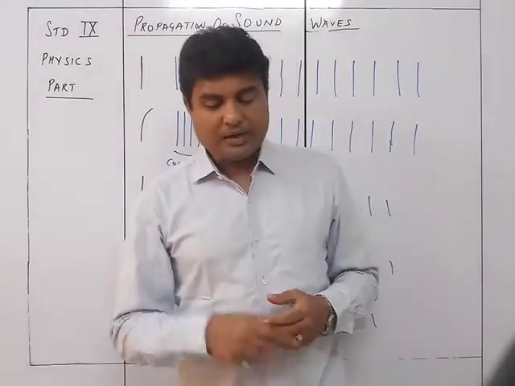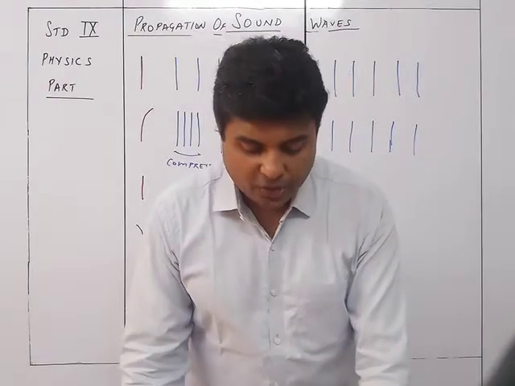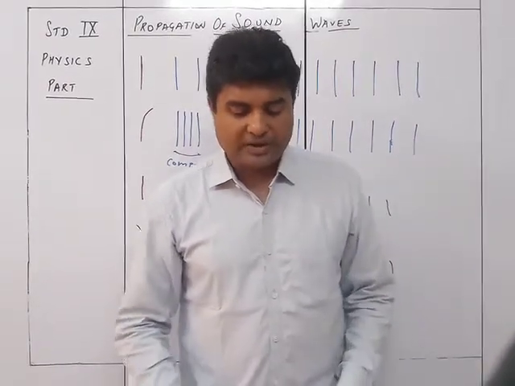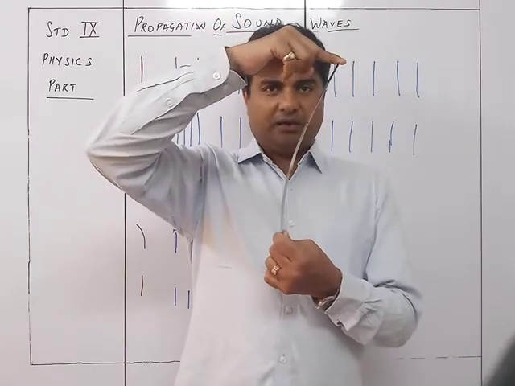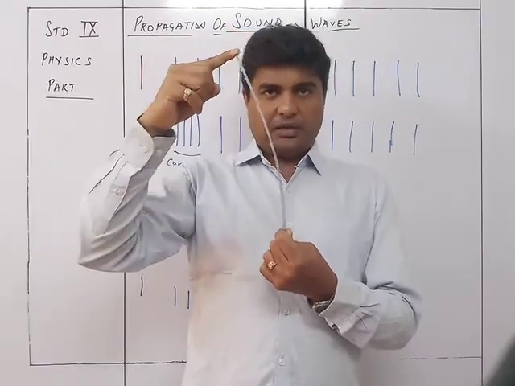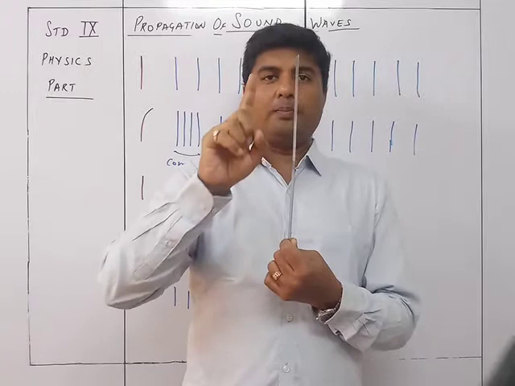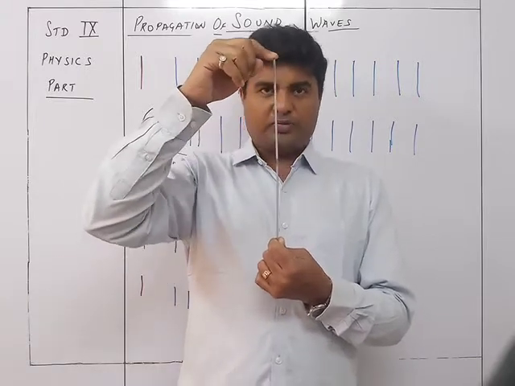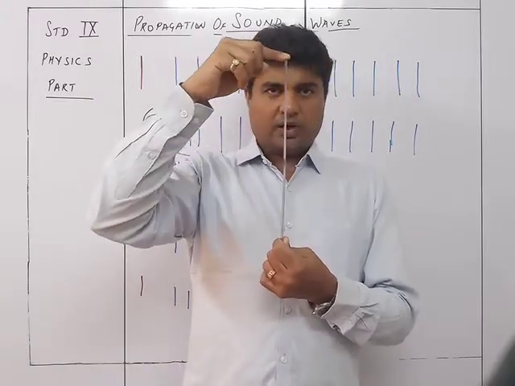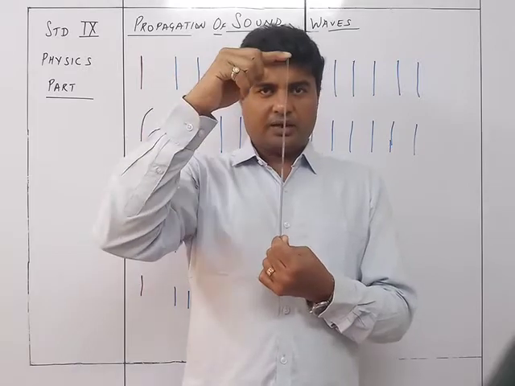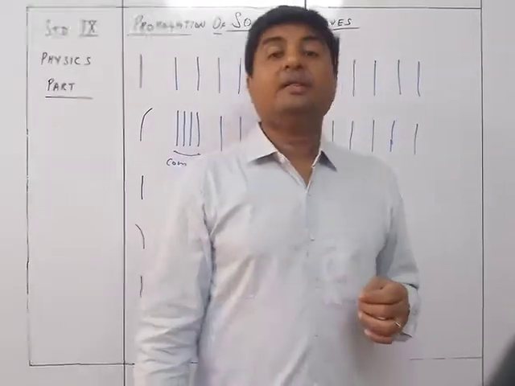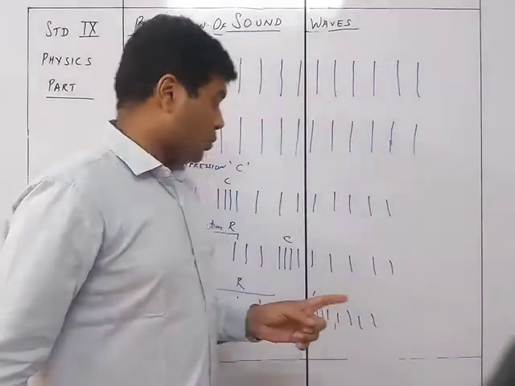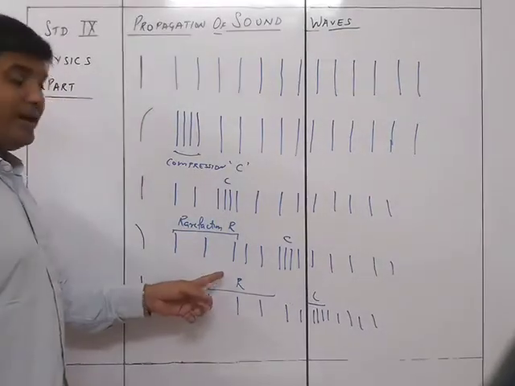So one complete to and fro motion of the strip forms one compression and one rarefaction. One complete to and fro, that is, from here to here, back, here and back. Yes, this is one complete oscillation: from center to one end, again center, another end, again center. This is one complete vibration. This complete vibration produces one compression and one rarefaction.